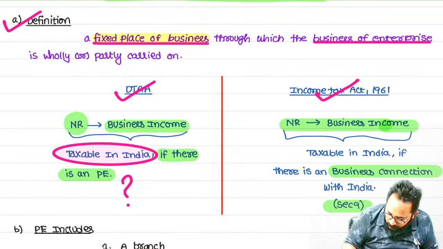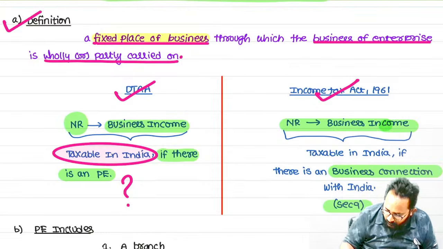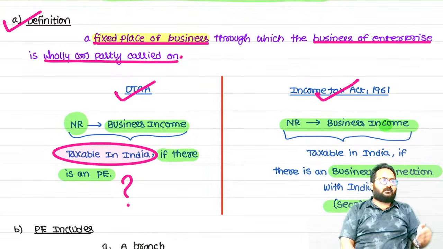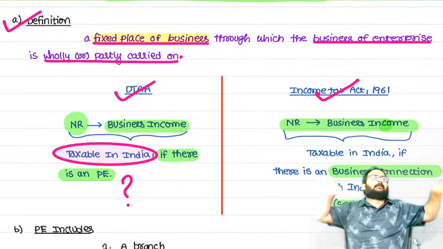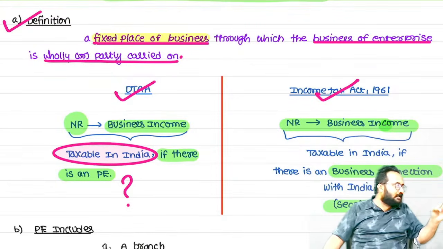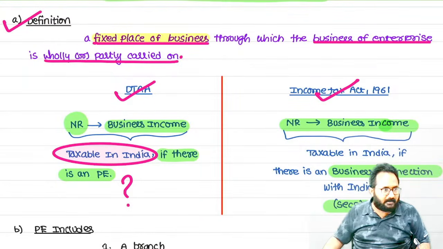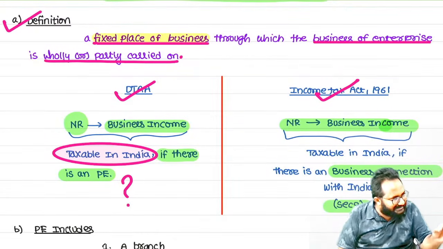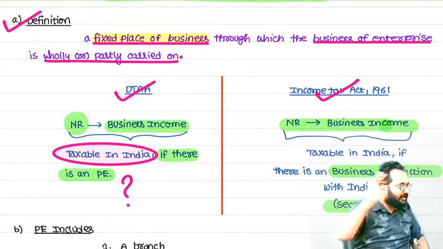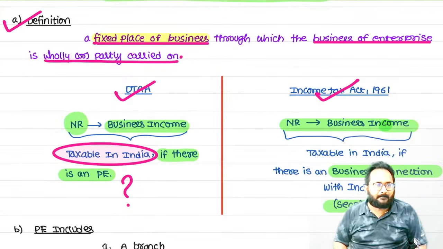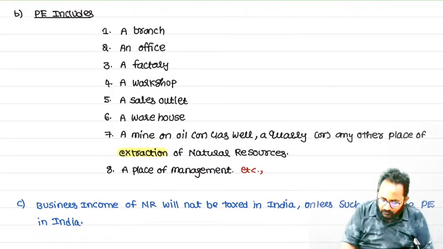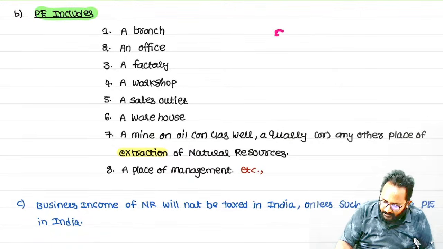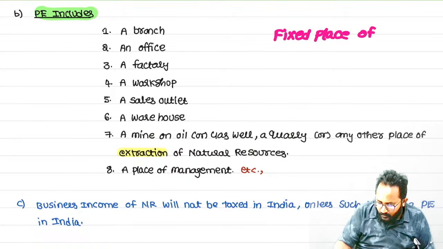Understood? Simply by using this business in India itself, we are doing 100% business now. Only also okay, partly also okay. What is the definition? Please repeat along with me. The non-resident is establishing a fixed place of business in India. By using that fixed place, he is doing the business wholly or partly. Now PE includes, so these are all what? Fixed places of business in India.